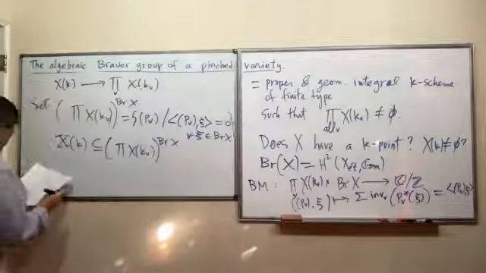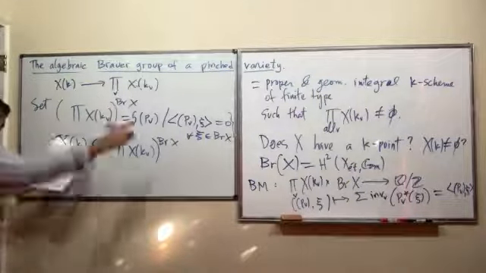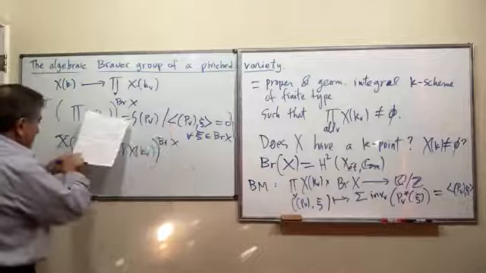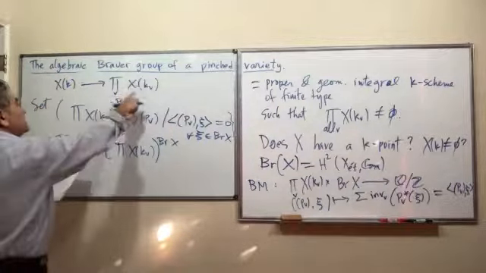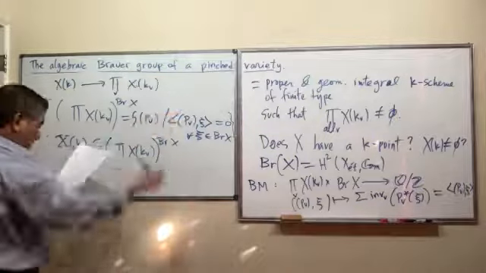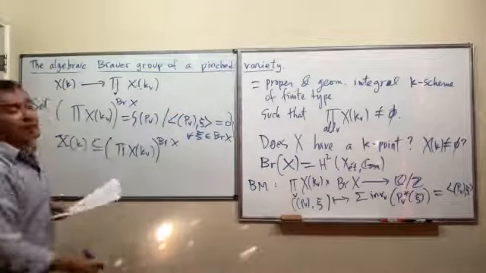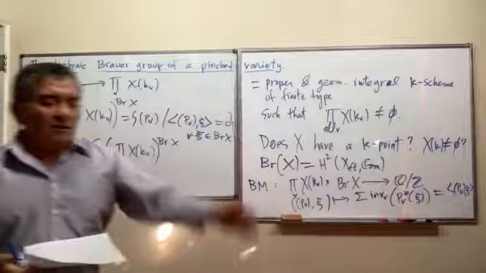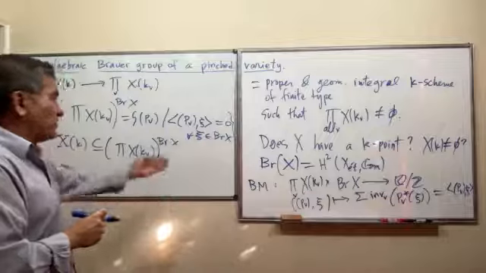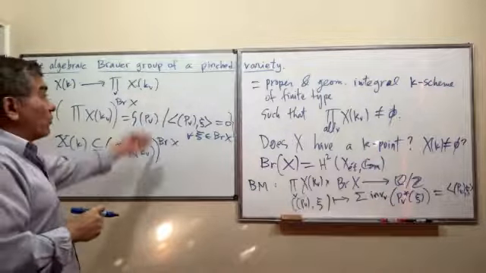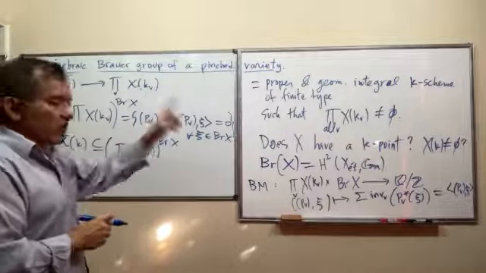The BM pairing has been much studied when X is a smooth proper variety and K is a number field. You can find lots of papers where lots of experts discuss the Brauer-Manin pairing for smooth varieties over number fields.